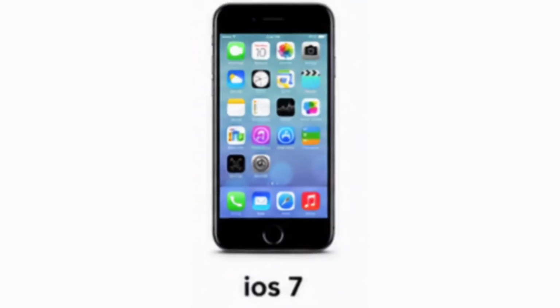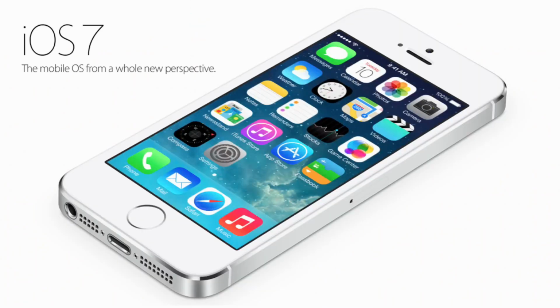iOS 7. This version marked the biggest visual redesign in iPhone history. Introduced in 2013, it replaced realistic textures with a cleaner and flatter interface. Control Center, AirDrop, and improved multitasking also appeared, creating a modern design language that influenced Apple software for years.